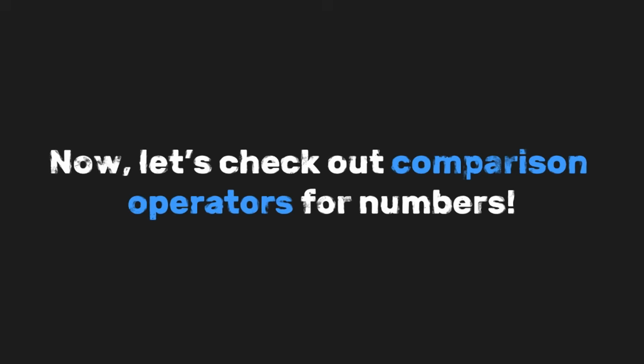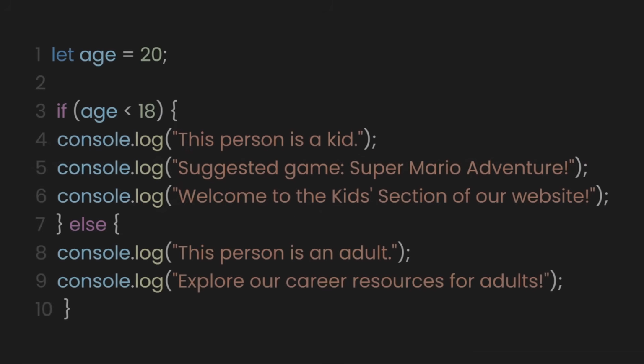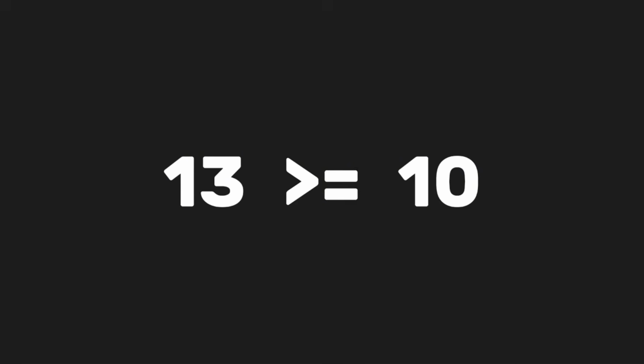Now let's check out comparison operators for numbers. Earlier in our if-else example, we used the less than operator to check if an age variable was less than 18. This is like asking, is the number on the left smaller than the one on the right? We can also use the greater than operator to check if the number on the left is bigger. There's also greater than or equal to, to check if the left number is bigger or the same, and less than or equal to, to see if it's smaller or the same.